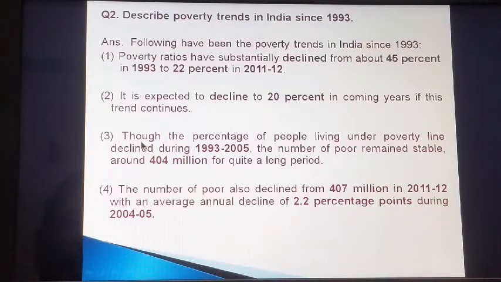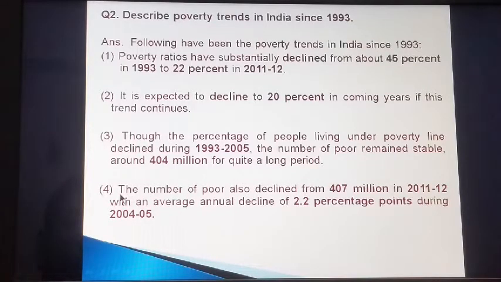Point number 3, though the percentage of people living under poverty line declined during 1993 to 2005, the number of poor remained stable around 404 million for quite a long time.